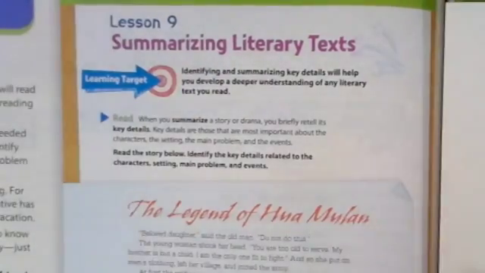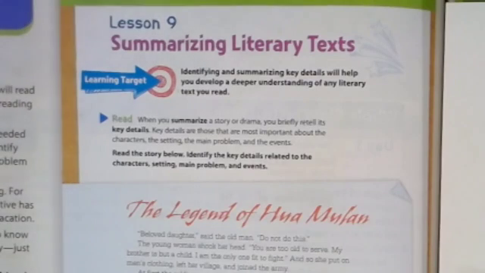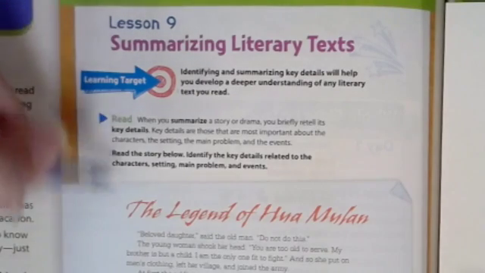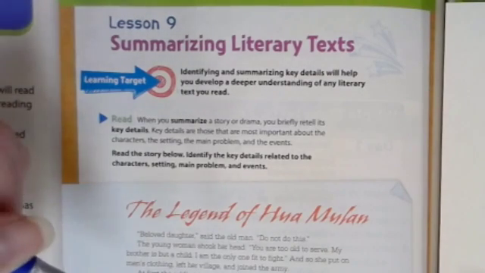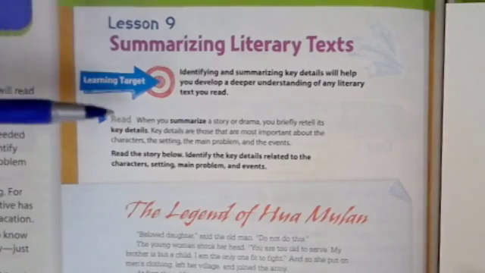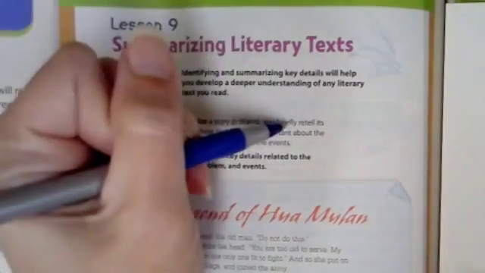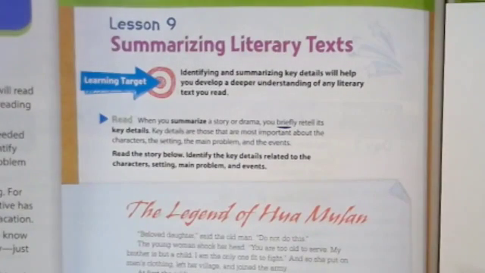For those of you who read big chapter books, if you summarized each chapter and then went back and read the summaries, you would understand the book a lot better. You could try that strategy with Pippi Longstocking. Write a short summary of each chapter we read, and then you can go back when we take our tests on Pippi Longstocking and read over your summaries. It will help you.